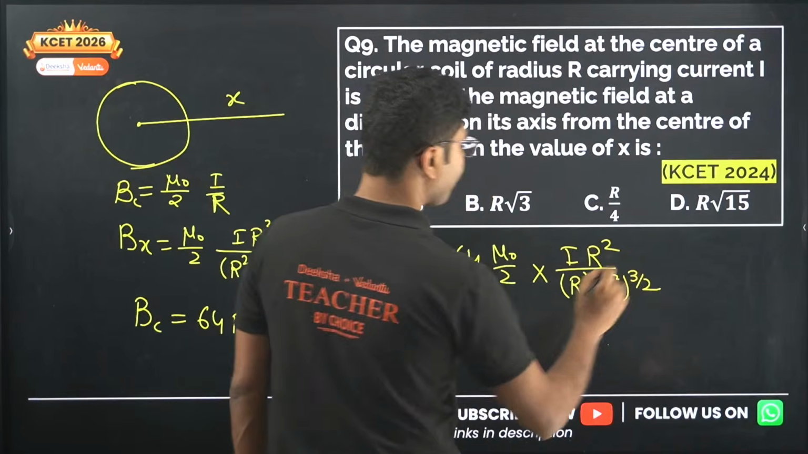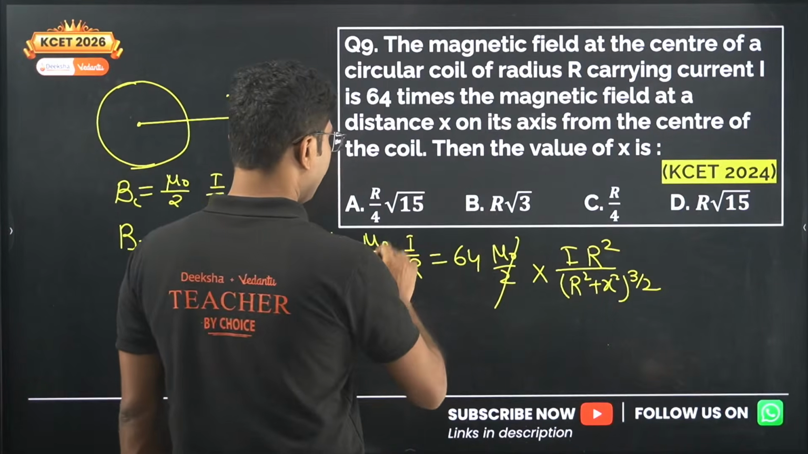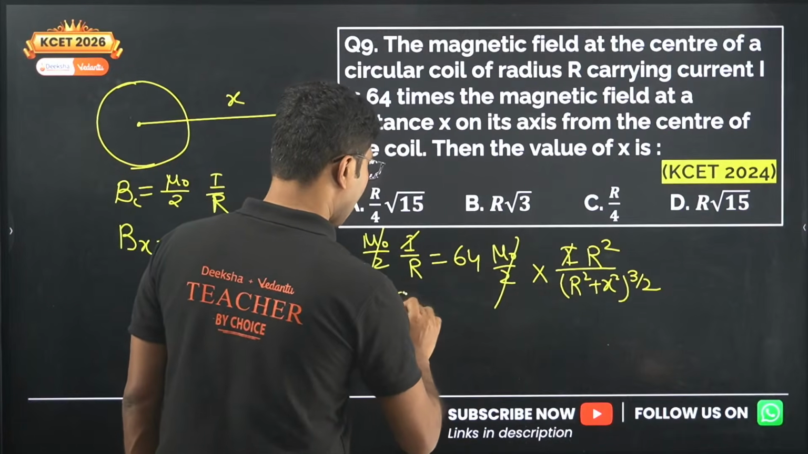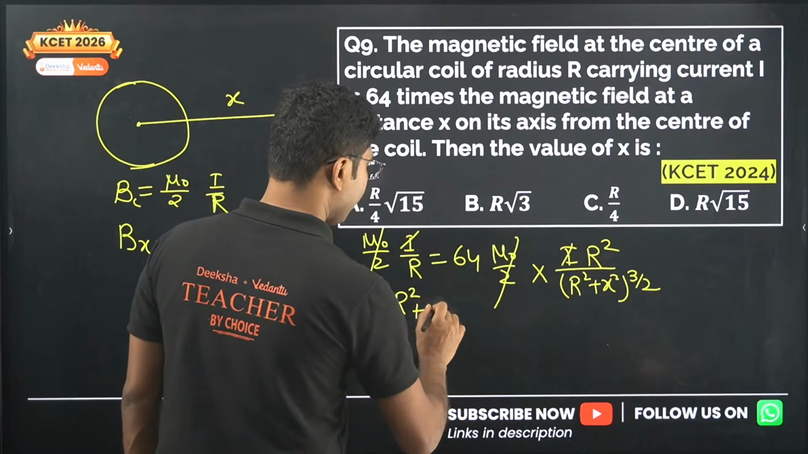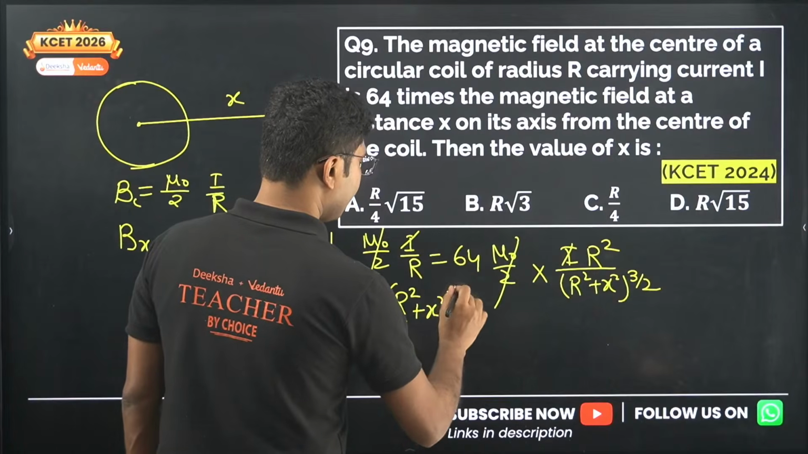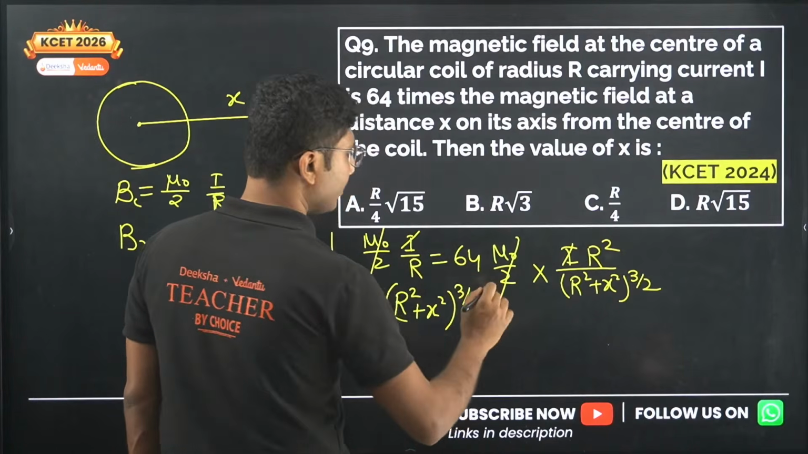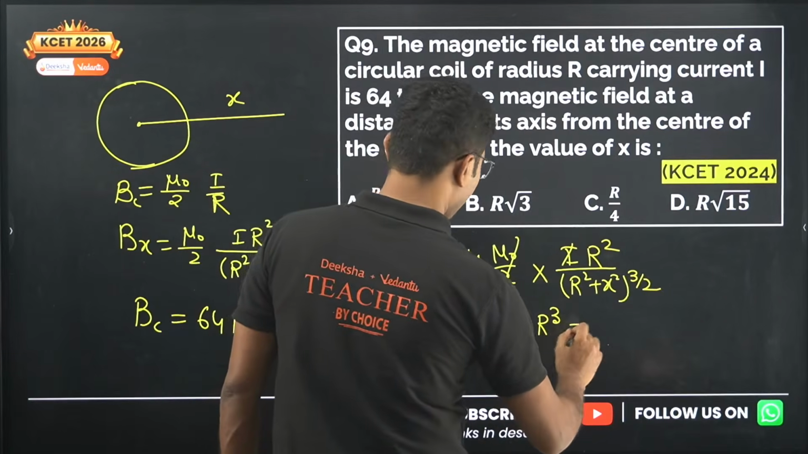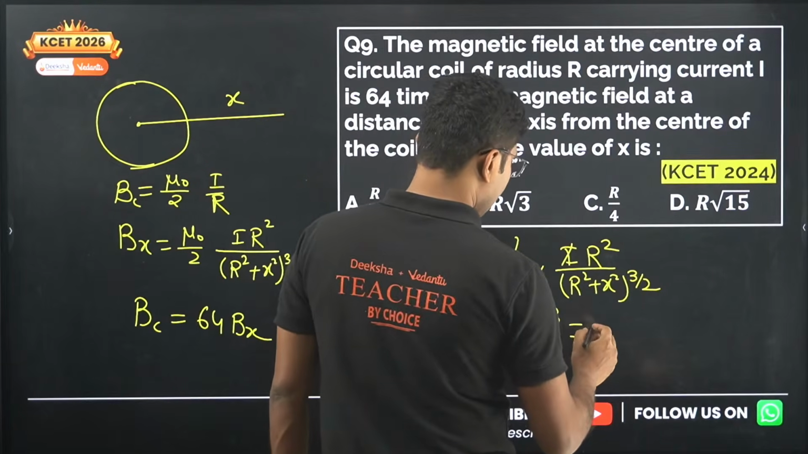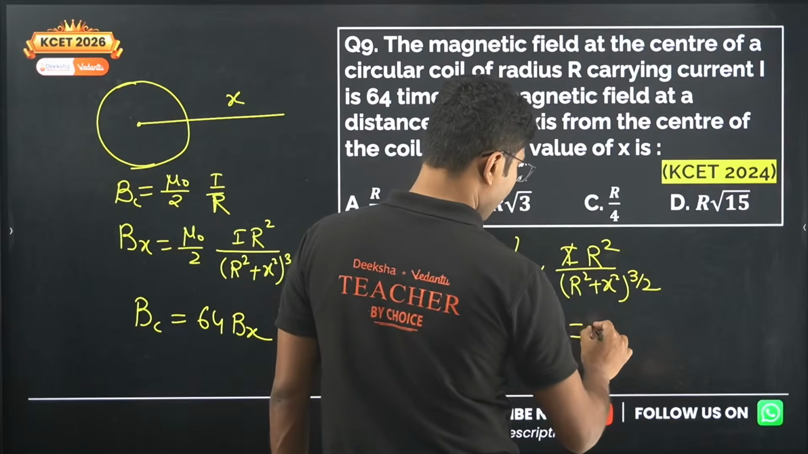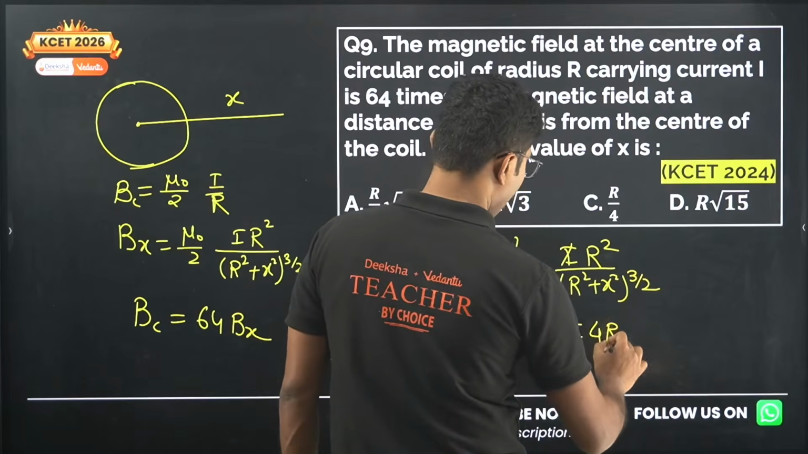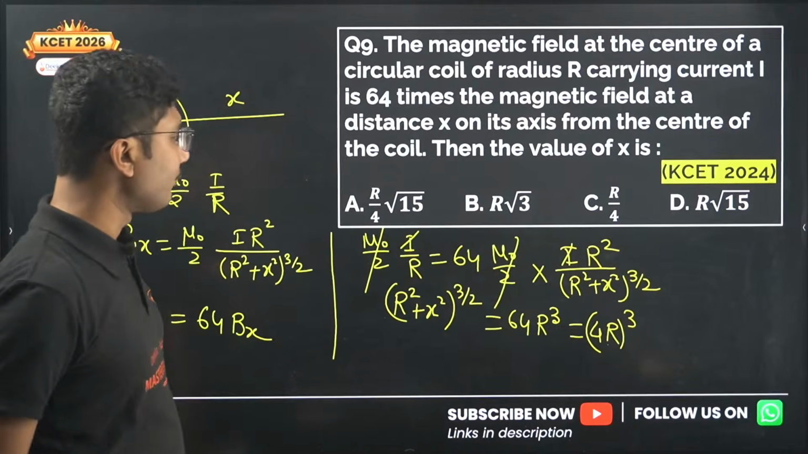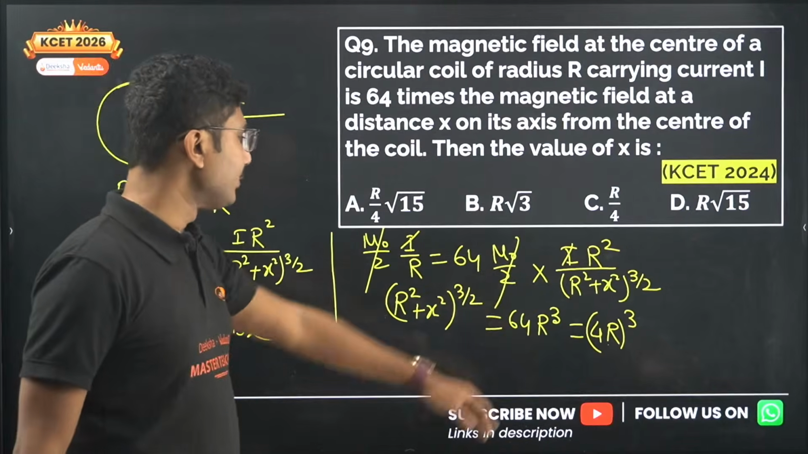So again mu naught by 2 gets cancelled, I gets cancelled, do the cross multiplication, and you get R square plus x square to the power 3 by 2 equals 64 R cube, or you can write this as 4R whole cube. Okay, you can write 4R whole cube.